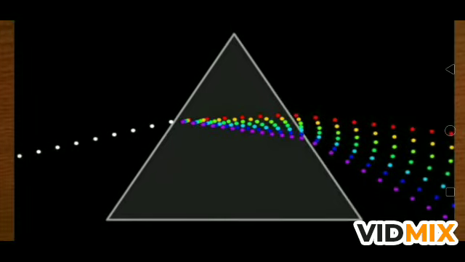This is a diagram to show you the meaning of dispersion. If you see, the light is falling on the prism and inside the prism you are seeing different colors. So the splitting happens at the first edge only, when the light enters and it is split into its constituent colors, and when it emerges out from the prism we see the different colors which are the part of the white light.